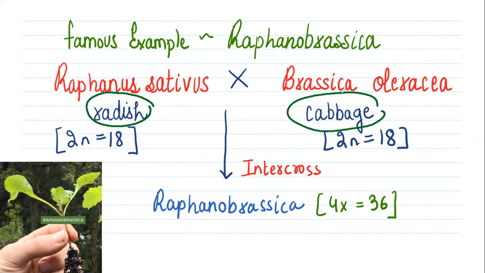Both of these species have 2n sets, and whenever they get intercrossed, they generate a tetraploid situation, or we can say, how many sets? Basically 4 sets. So Raphanus sativus when crossed with Brassica oleracea will lead to Raphanobrassica. This is an example of allopolyploidy.